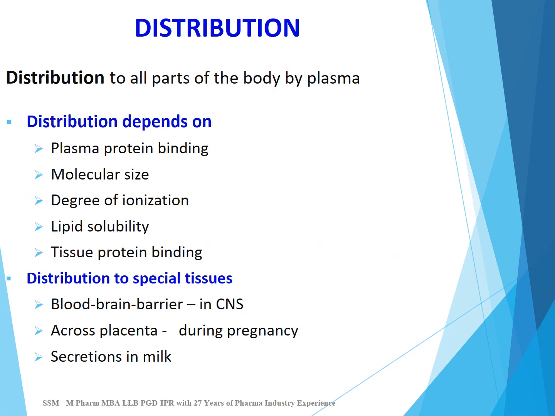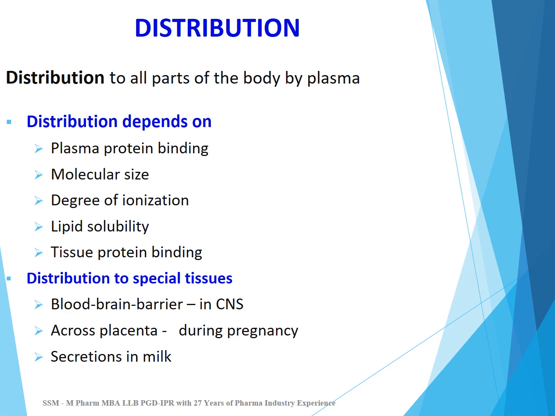Distribution is the transport of drug to all parts of the body by plasma. Distribution depends on plasma protein binding. So binding of drug to the proteins which are there in the plasma is called plasma protein binding. Next factor in distribution is molecular size of the drug. Next factors are degree of ionization of the drug, lipid solubility of the drug, and tissue protein binding of the drug. The binding of drug to the proteins in the tissue is called tissue protein binding.